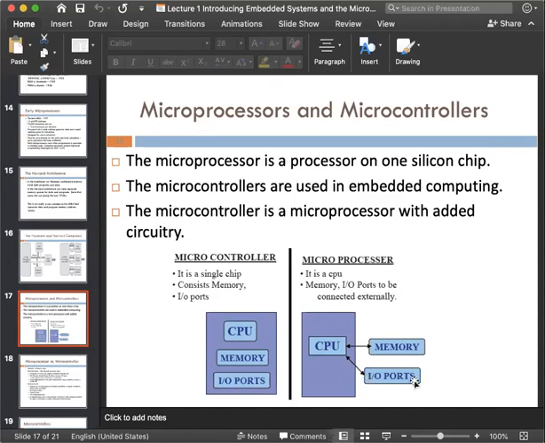But a microcontroller is a single chip that has a CPU, some memory, and some input and output ports. Both of them are silicon chips, but this one doesn't hold any memory. I already told you a microcontroller is an embedded system, you can install instructions in it.